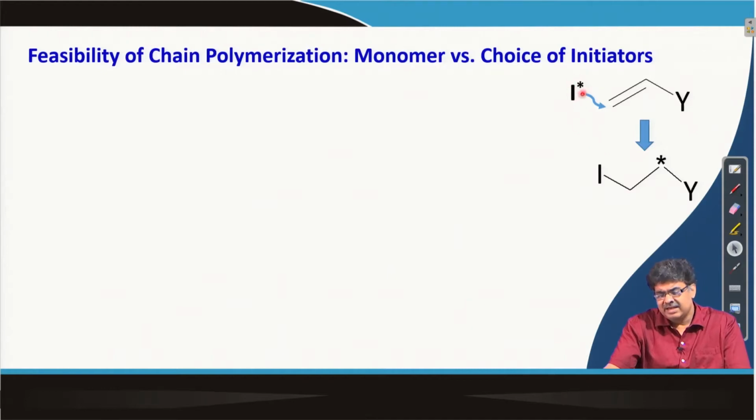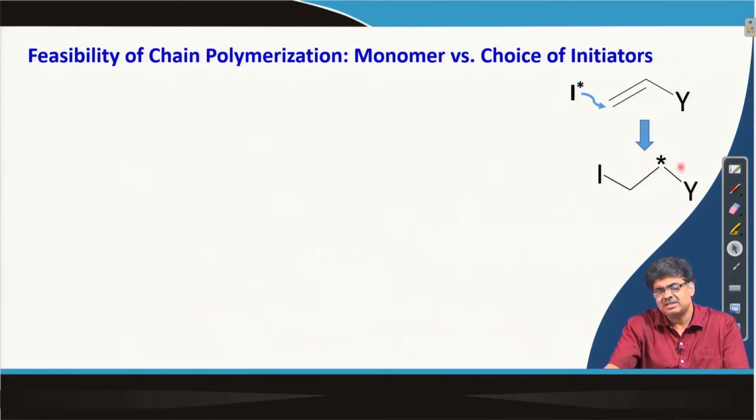If I generally write a structure I star, which could be a radical, cation or anion, it basically attacks and gets a first initiation step like this. Now, it could be a radical, anion or cation. Depending on this substituent Y, whether it can stabilize this radical or cation or anion, it will decide whether the reaction will proceed or not.